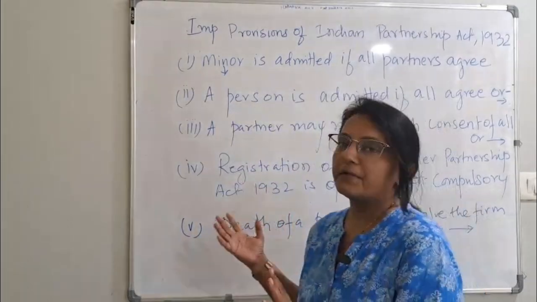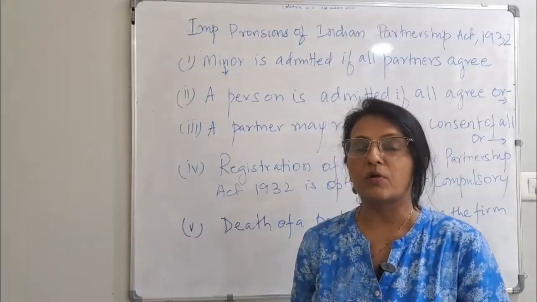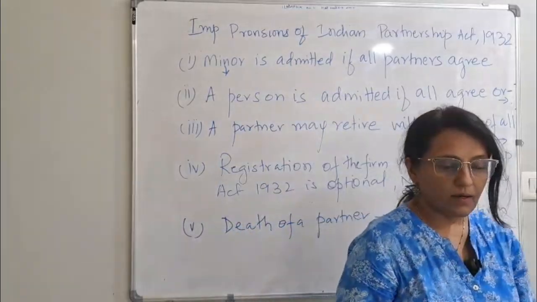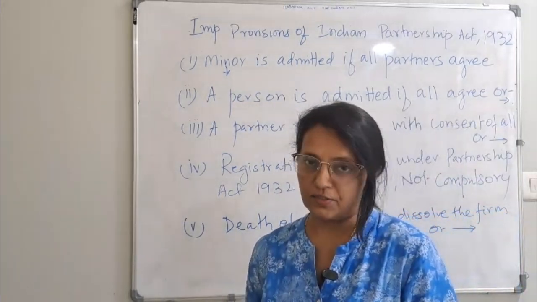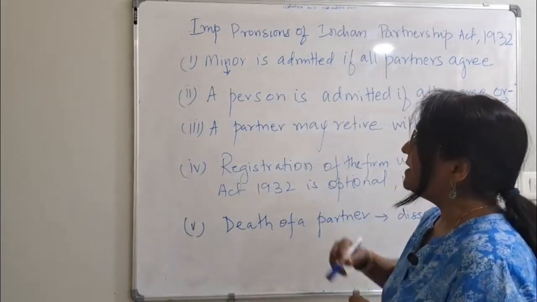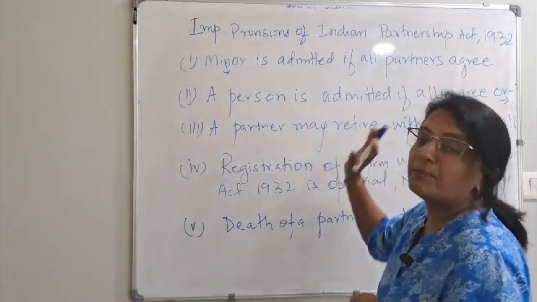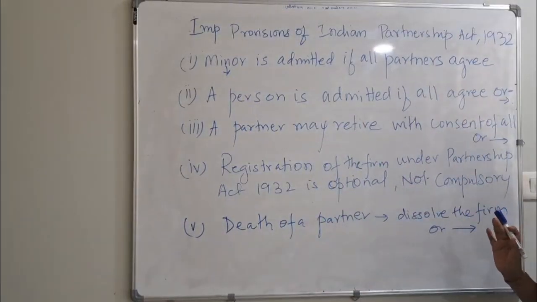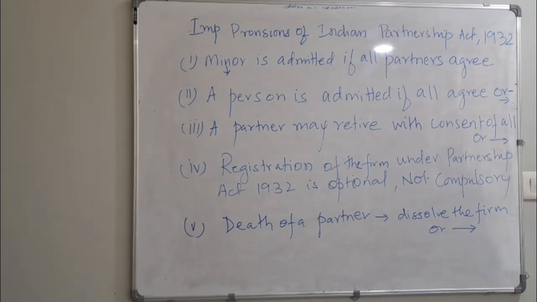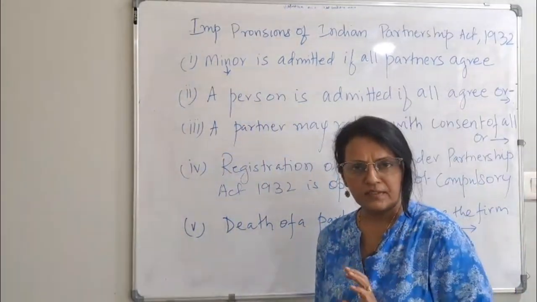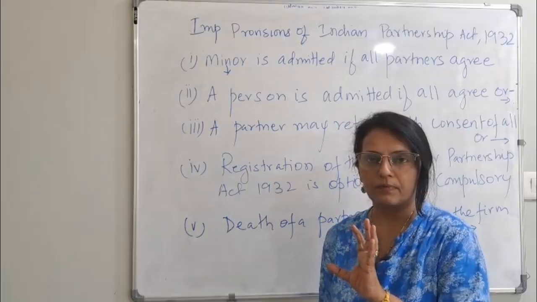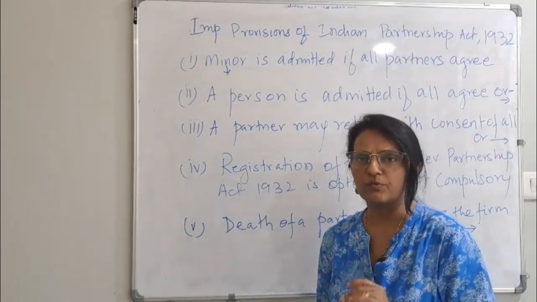So we have seen already, if there is no deed, what is the provision, which we use from the Indian Partnership Act 1932. Okay? Now again here, what is the importance of provisions of the Indian Partnership Act? Just see at the board. I'll stand here 2 minutes, just look at the board. Okay? So it starts again with minor. There are sections given in the Grewal book here. The sections you need not learn. It is not there for the portion.